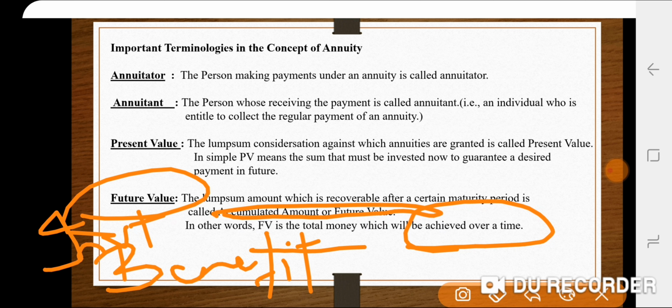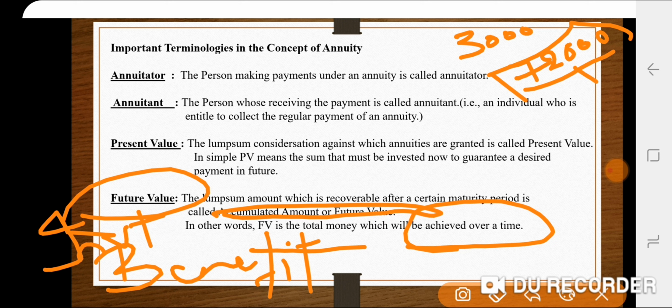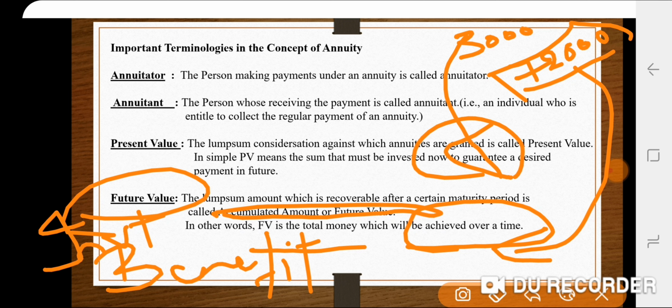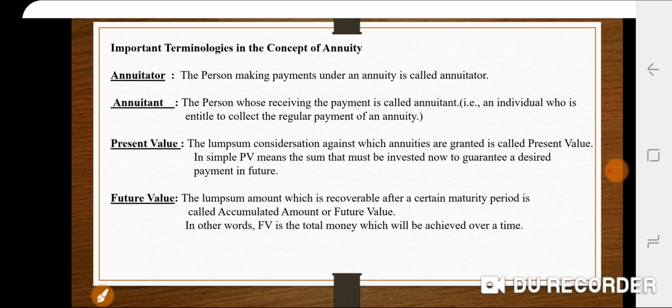Earlier I gave the example of an LIC premium. I paid 3,000 every month, and at the end of 2 years I am able to receive 72,000, right? This 72,000 is the future value. Whatever 3,000 I am investing is the present value. Hope you can understand present value as well as future value.